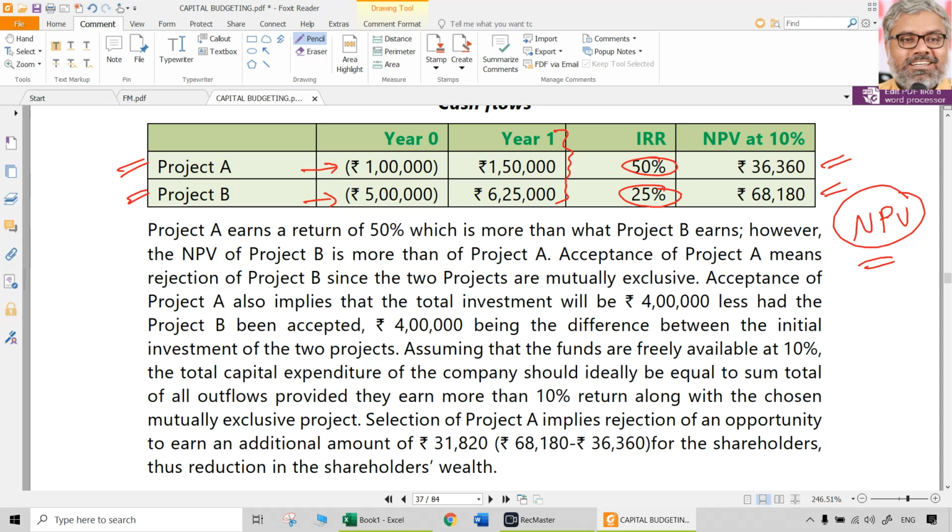So here, just for observation purposes, project A is a low budget type of movie which gives more return percentage wise, but the absolute return will be less. Whereas project B is a kind of high budget movie, something like Bahubali. Percentage wise it may give less return, IRR, but still the absolute return is high. So the possibility of absolute high returns cannot be overlooked, cannot be completely cancelled when capital is available.